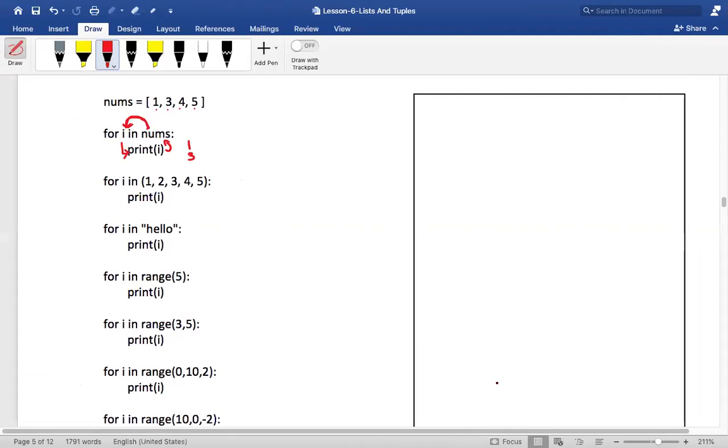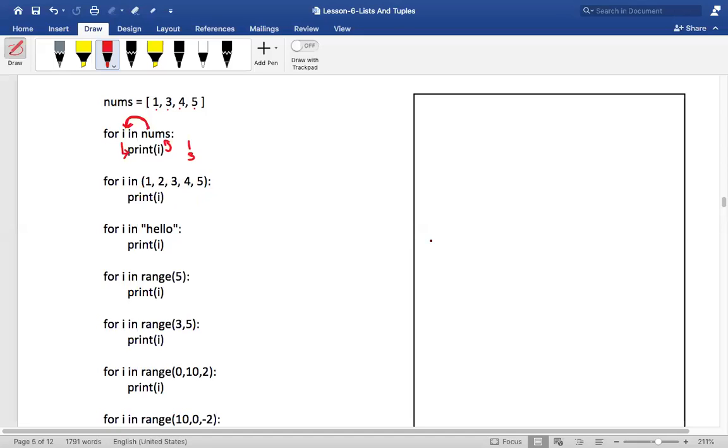Similarly, in that case, tell me what will happen over here. Tell me what is happening over here in this output. Is tuple a sequence? Yes, it is a sequence. Is it iterable? Can we navigate through this? Yes, you can. So what is the output of this? Again, it would be 1, 2, 3, 4, 5.